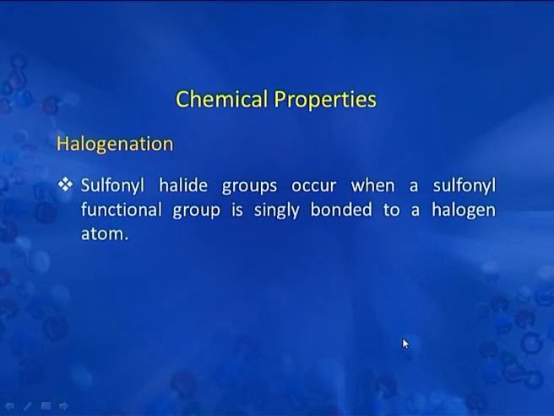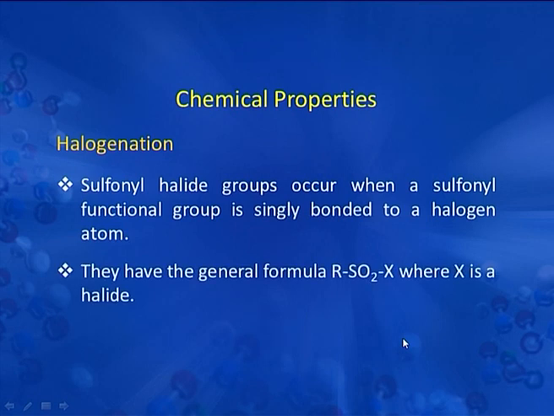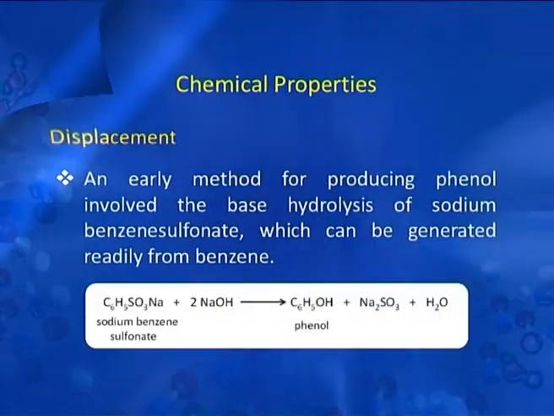Next is halogenation. In halogenation, sulfonyl halides occur when a sulfonyl functional group is singly bonded to a halogen atom. They have the general formula RSO2X, where X is a halide.